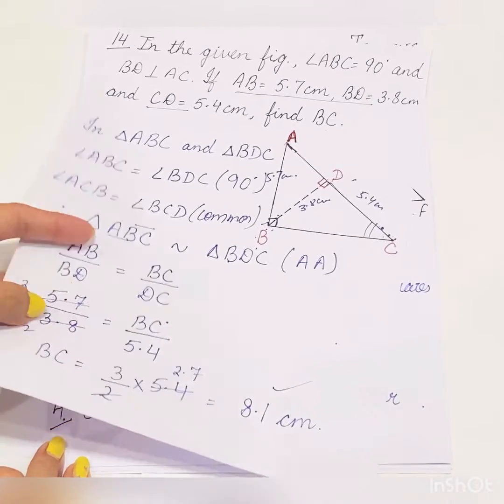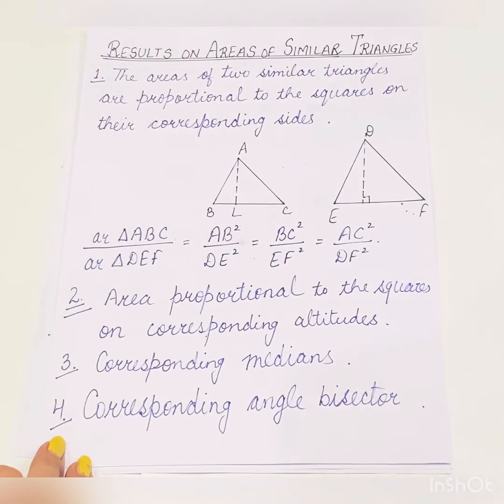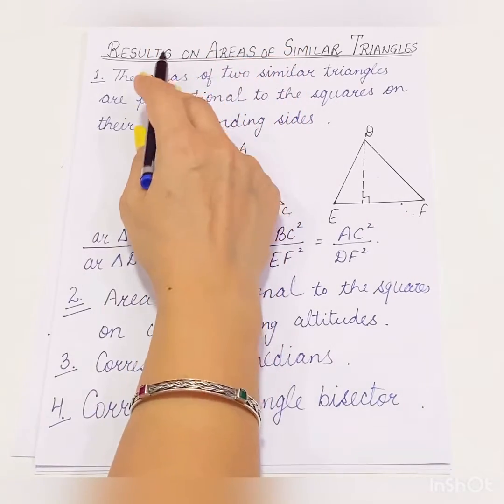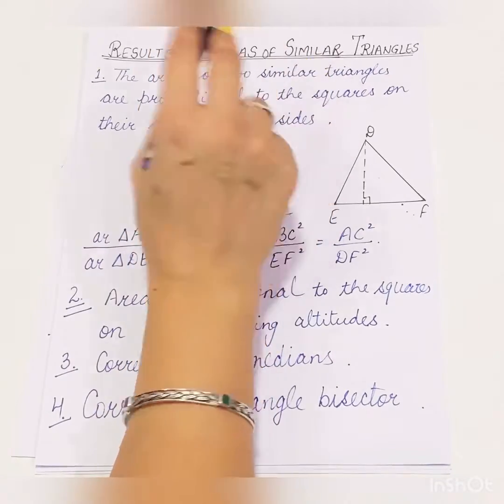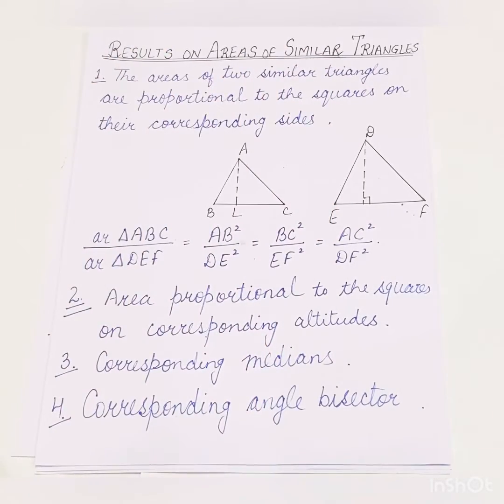Okay children, so with this we finish the first exercise of similarity. Please try rest of the questions. Now see, for the next exercise we are having results on areas of similar triangles. If two triangles are similar, then what is the relation between their areas?